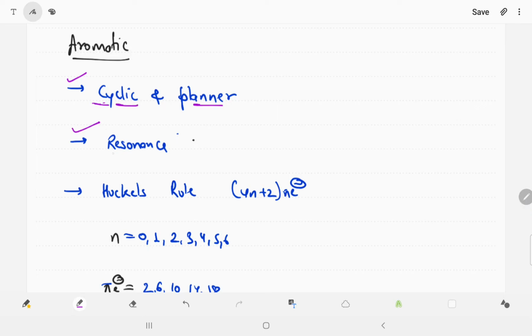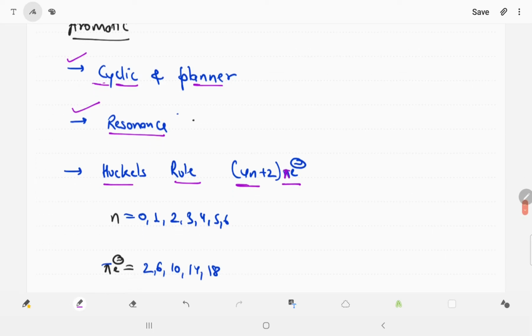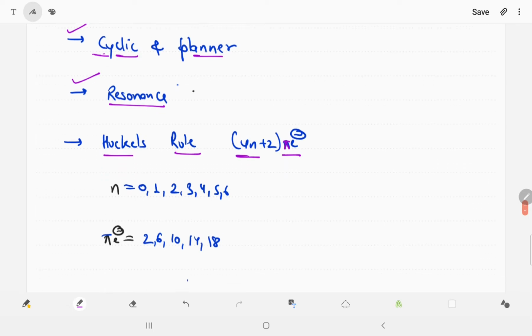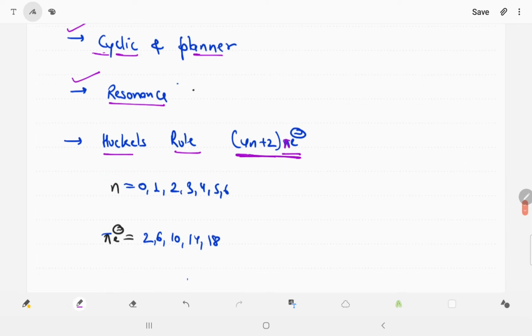The second is that there must always be resonance. Huckel's rule, now this is important. Huckel's rule is nothing but 4n plus 2 pi electrons, and n values start from 0, 1, 2, 3, 4, 5, 6. When I put n equal to 0 in this formula, the pi electrons are 2.